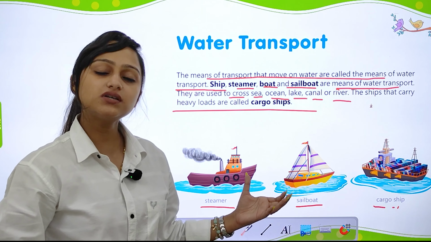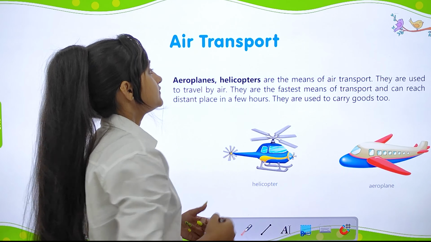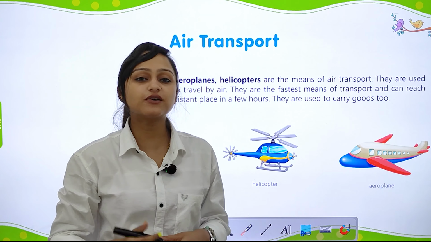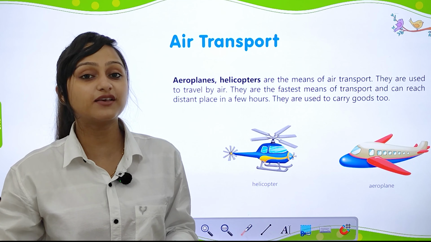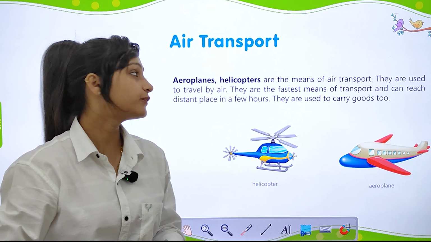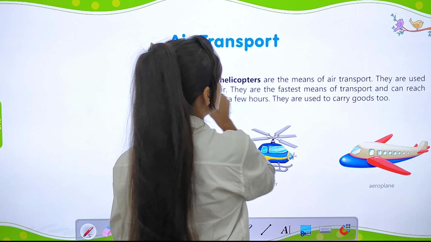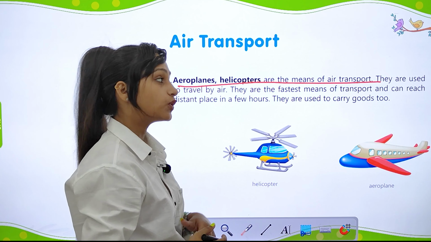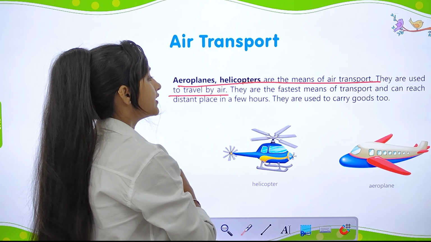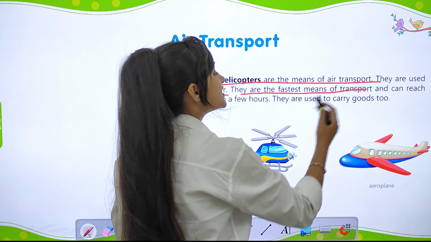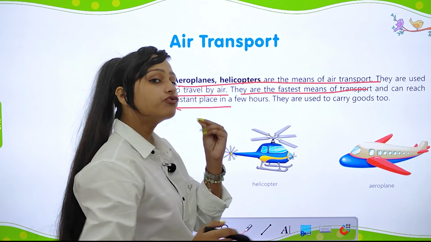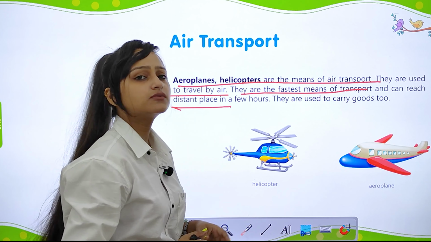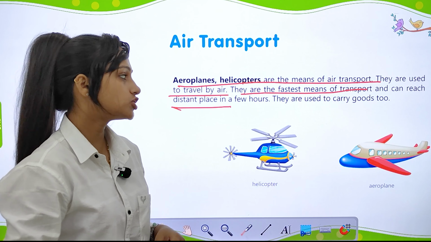They are the water transport. Right. Now, let's talk about the fastest means of transport, that is the air transport that makes you fly in the air. So, airplanes and helicopters are the means of air transport. They are used to travel by air. They are the fastest means of transport and reach distant places in a few hours.